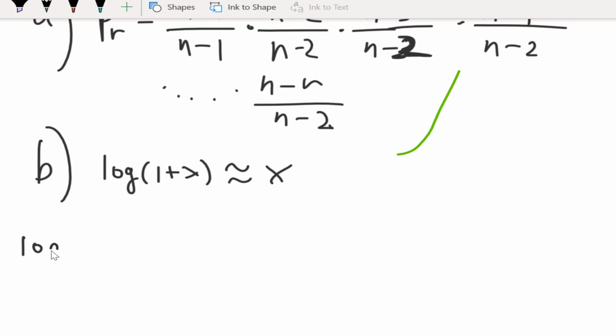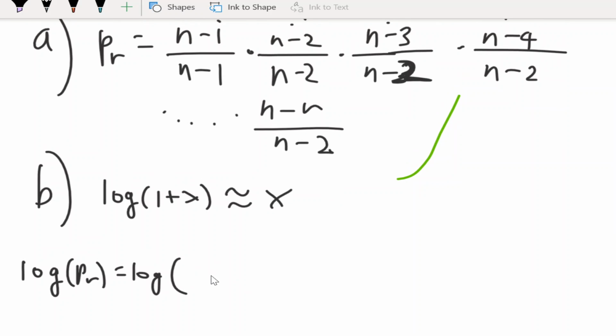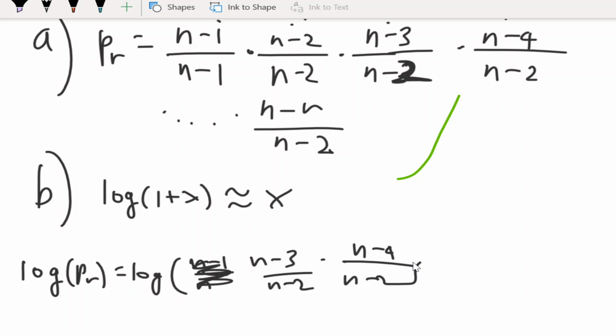So let's do log PR, and I won't write out the whole thing this time, we'll leave out the ones. n minus 3 over n minus 2 times n minus 4 over n minus 2, times dot dot dot times n minus r over n minus 2, which is our last term.